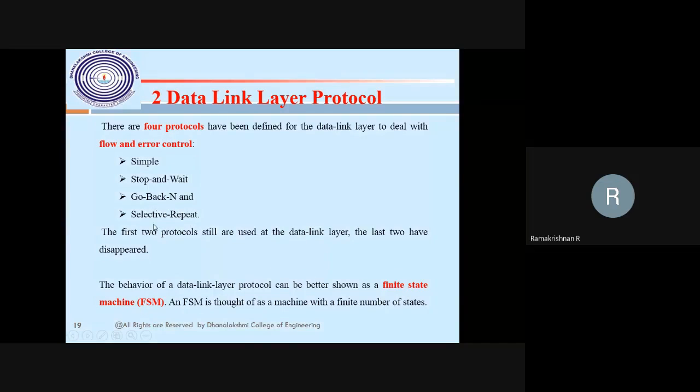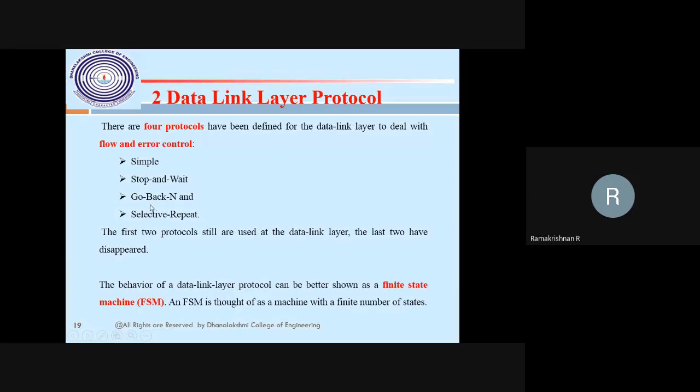But the last 2 protocols are not used in functionality anymore, just to understand, in case 2 more questions are asked. The simple protocol, stop and wait protocol, go back N protocol, selective repeat protocol. The first 2 protocols are as per our syllabus also. Similarly, right now only the first 2 are used in network communication. The last 2 are for research purposes, no longer in the current process. So it's out of the market, out of the picture.